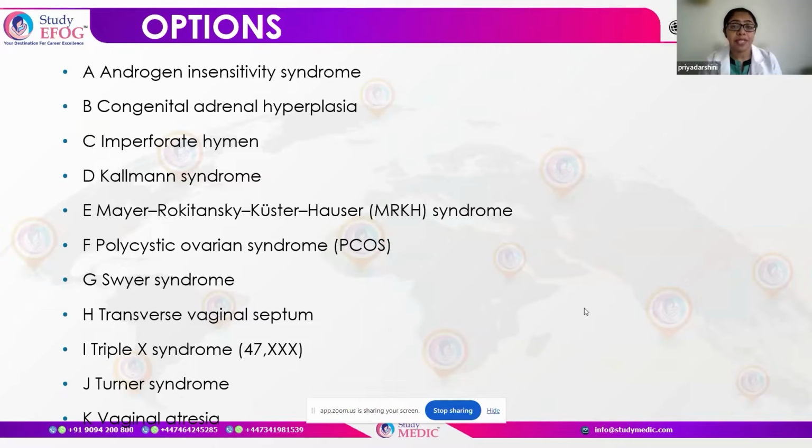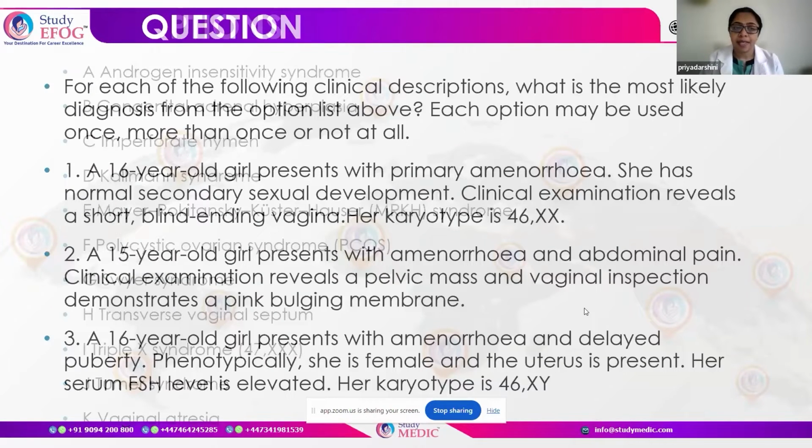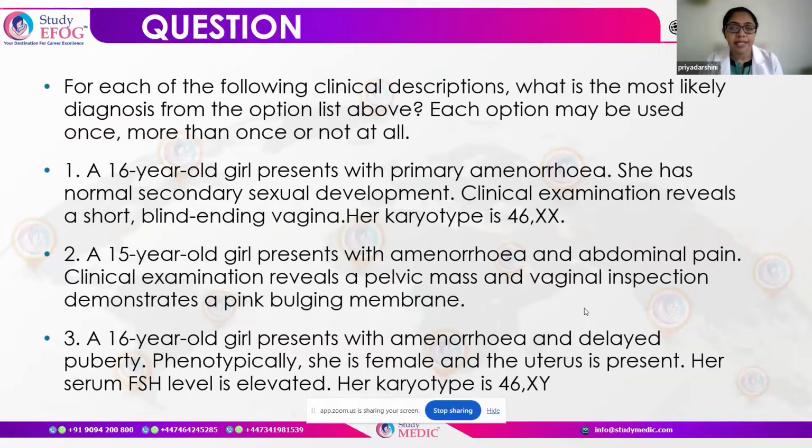I have some sample questions to start with. It says, for each of the following clinical descriptions, what is the most likely diagnosis from the options? So we have various clinical scenarios. For example, the first question says, we have a 16-year-old girl who presents with primary amenorrhea.